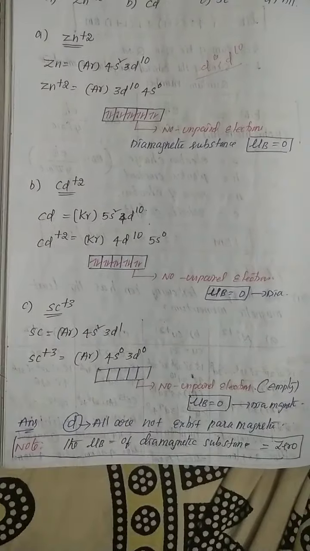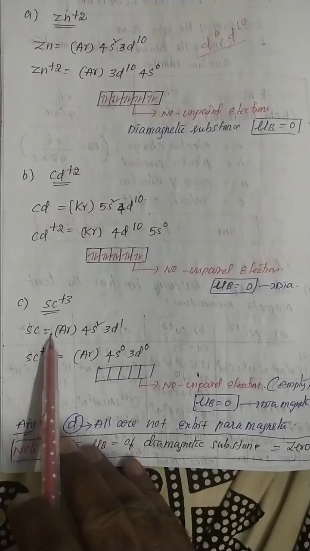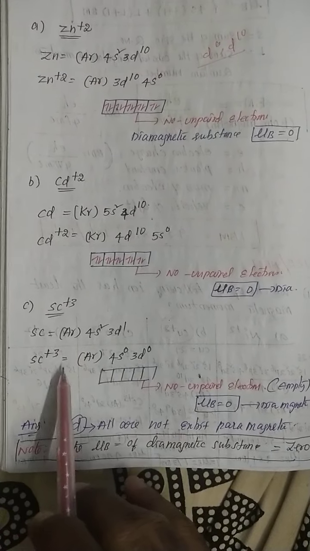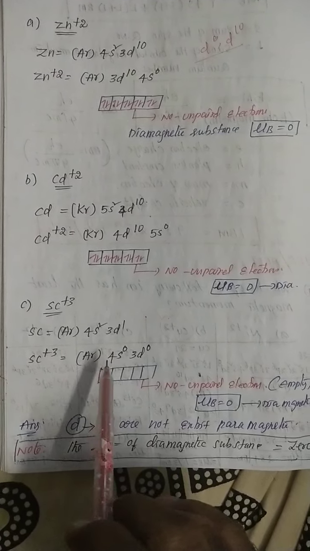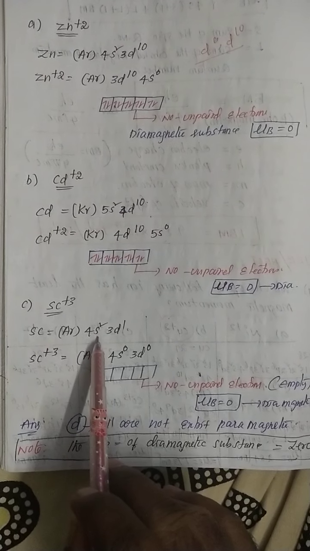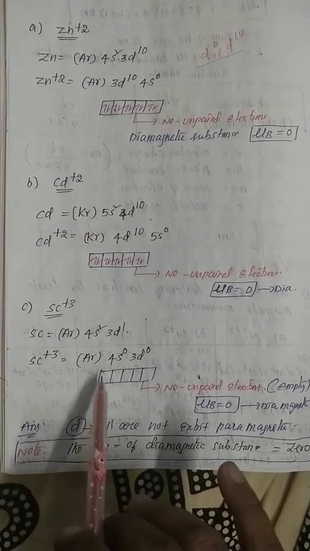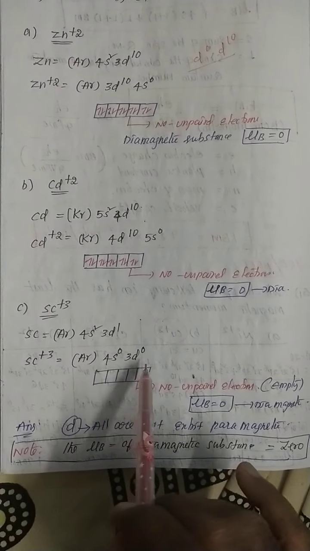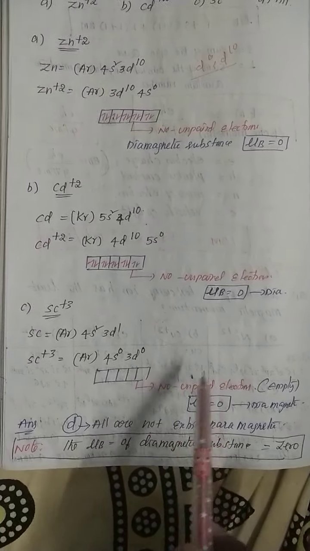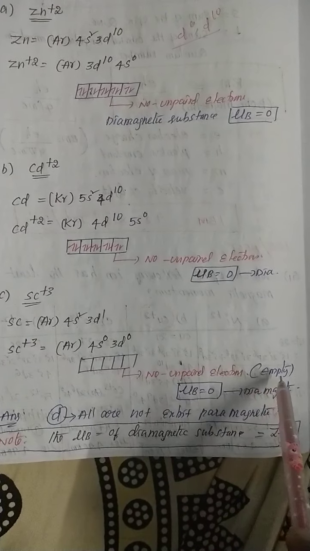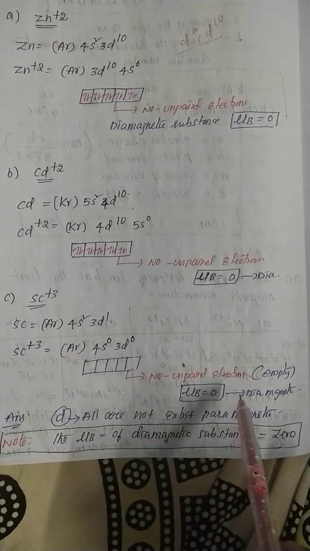Scandium plus 3, 4s2 3d1. Here what happened? Plus 3, 2 electrons from the s orbital, 1 electron from the d orbital. So there is no unpaired electron in the d orbital, completely empty. So no unpaired electrons, so empty. So mu B is equal to 0.